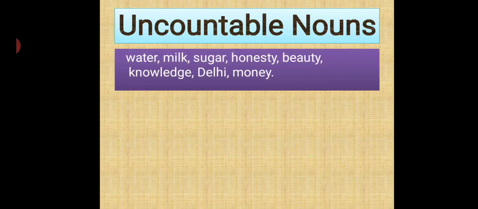Many persons are honest, but you cannot count the level of honesty. Now beauty: you can say that lady is beautiful, but can you count the beauty of that lady? What is the level of that beauty she is holding? No. The same with knowledge. A person is intelligent, he is having knowledge, but you cannot count the level of knowledge.